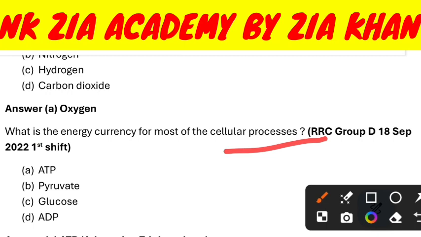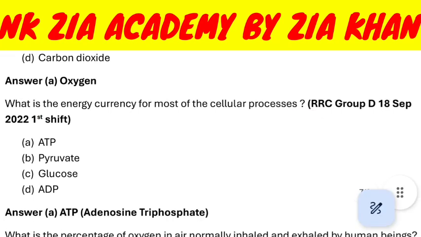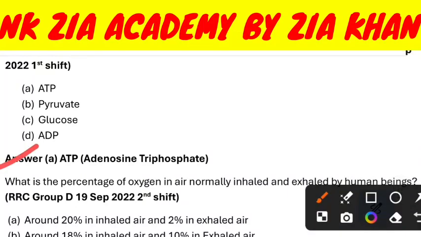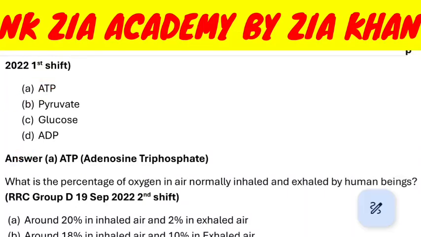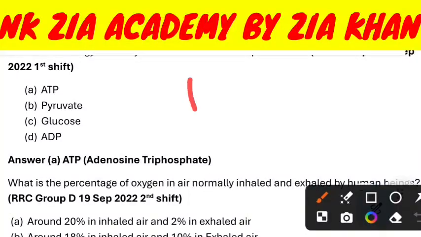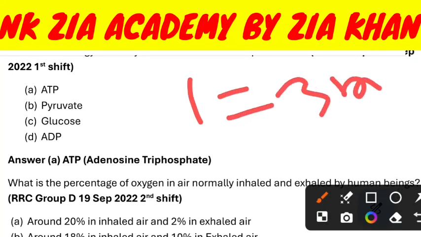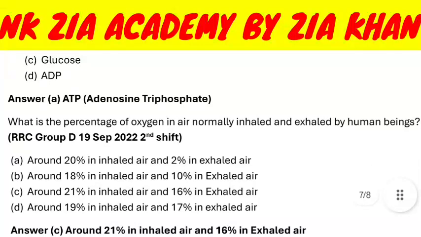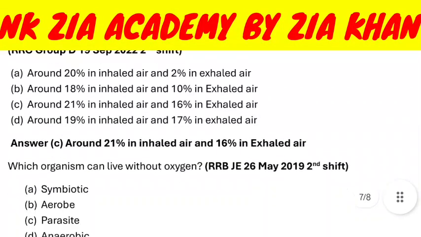What is the energy currency of most cellular processes? This is one of my favorite questions. Energy currency is adenosine triphosphate, ATP. One molecule of glucose is equal to 38 ATP. This you should have studied in ninth class.